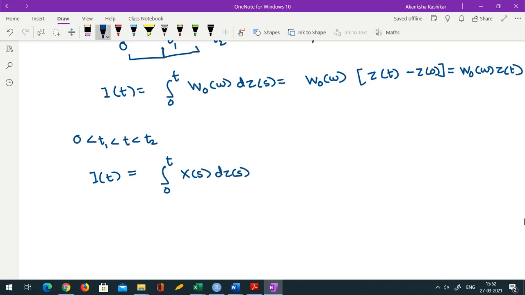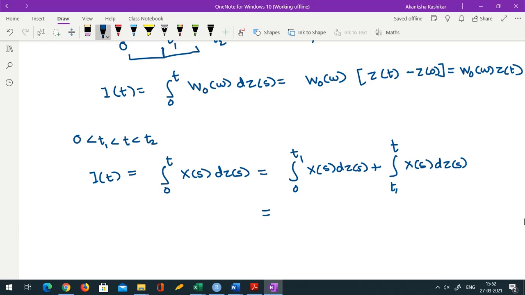This is what we want to compute. This could be written as the integral from 0 to t1 of xs dzs plus the integral from t1 to t of xs dzs.